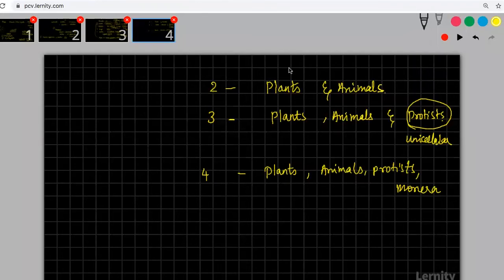Initially, plants was including what? Fungi and bacteria were there, and some other things, slime molds, euglena, euglenoids, and all were classified here.